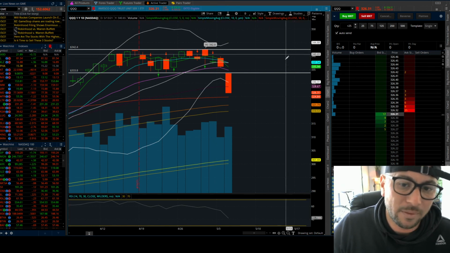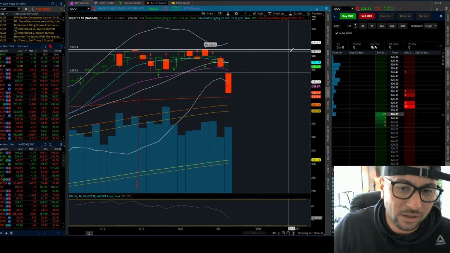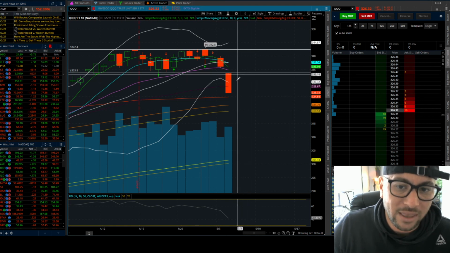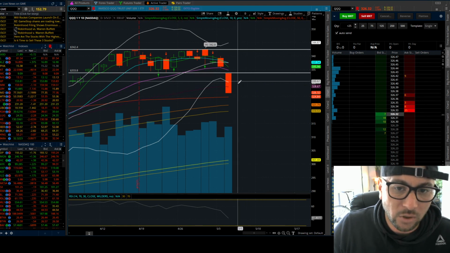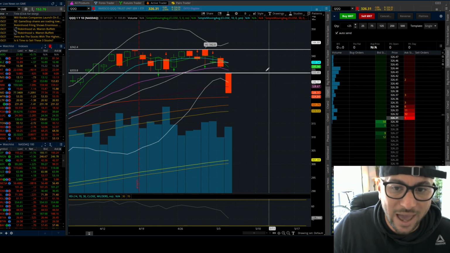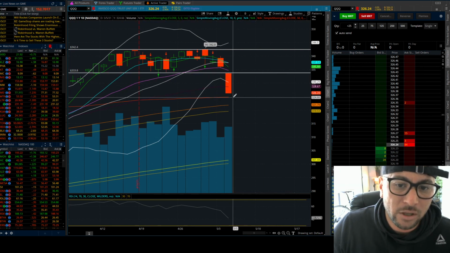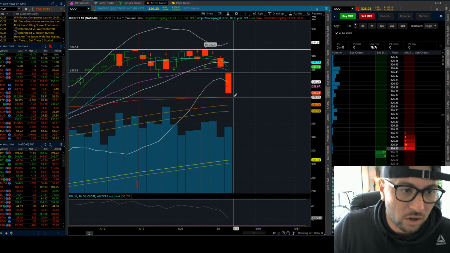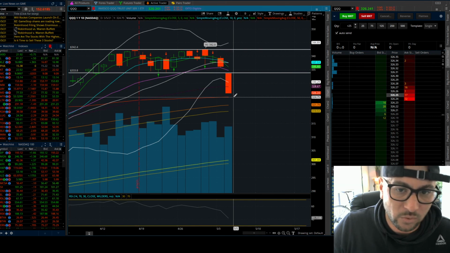And if we can reclaim 332, that's when everything is going to get really, really bullish again and put the next leg up. But for right now, you don't really want to be thinking long. You want to be thinking short. And for this day, it looks like we want to close in between here. If we close in this gap, there's no reason why we don't test the strongest support the bulls have, which is 324 tomorrow.